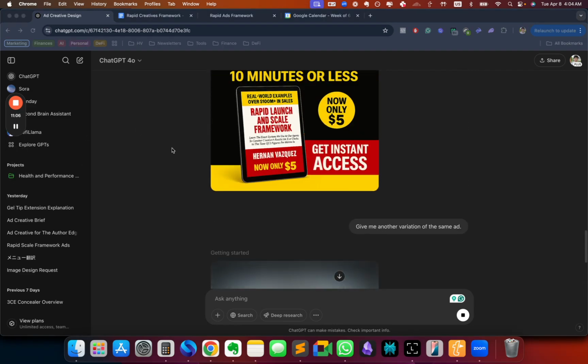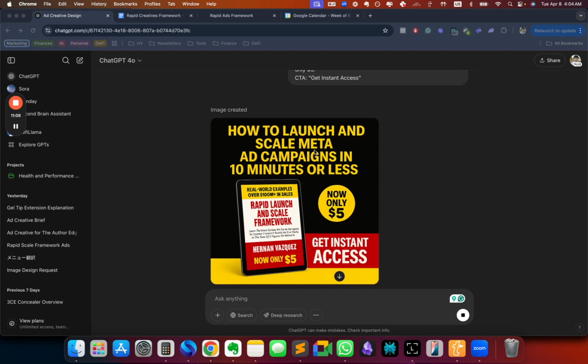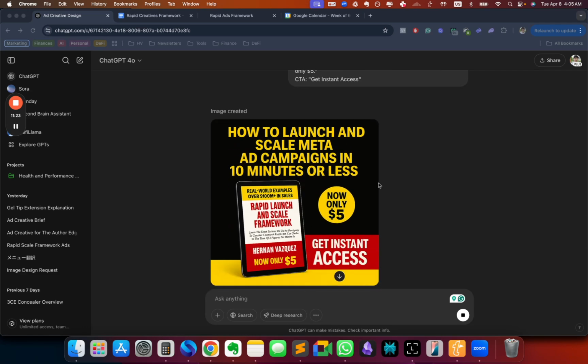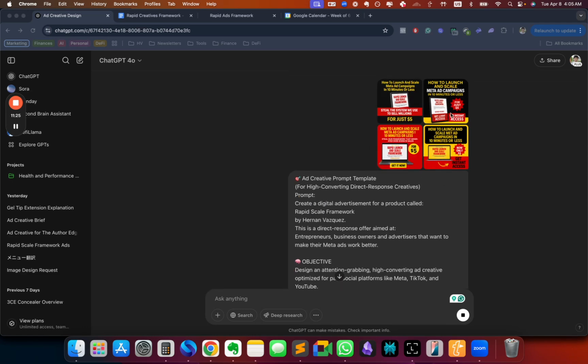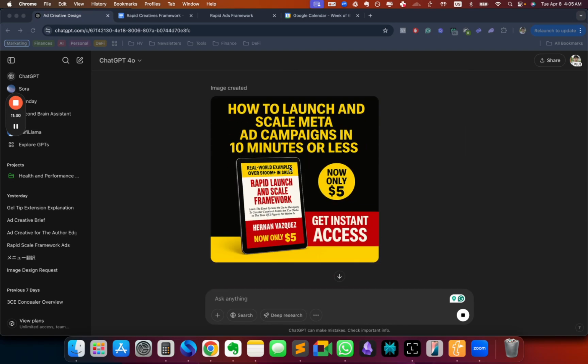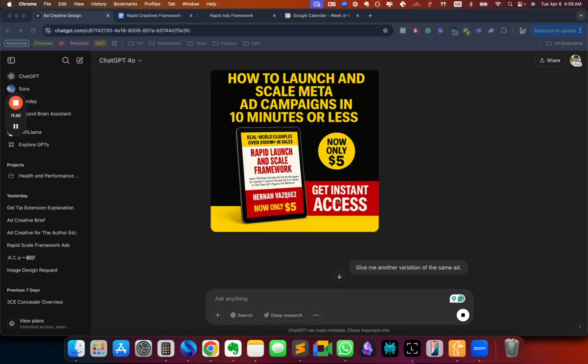Now, while it's being created, I wanted to showcase the elements here, right? So we have a benefit-based headline, then we have the price right here. And again, you don't need a price. It can just be get free access, or free, instead of what I did, adding a price, but it doesn't have to be. And I did send examples of my good creatives that are working. And here it created even a mock-up of the thing, which is pretty cool. And it grabbed this thing from my website, okay? So it's pretty good.